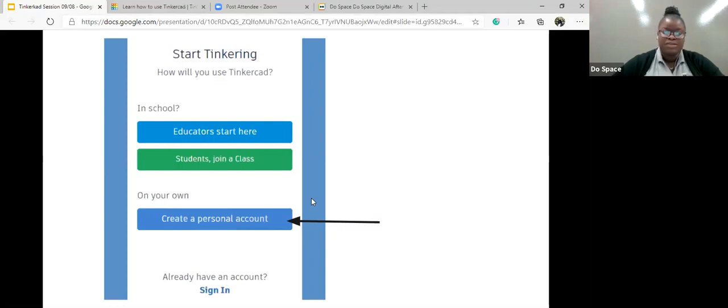So we're going to set up an account for you so you can explore and use Tinkercad as long as you want. But what we're going to do is create a personal account because this is just for our personal uses. This is not like proper school where it's a class, but for sure, go ahead and click on create a personal account.